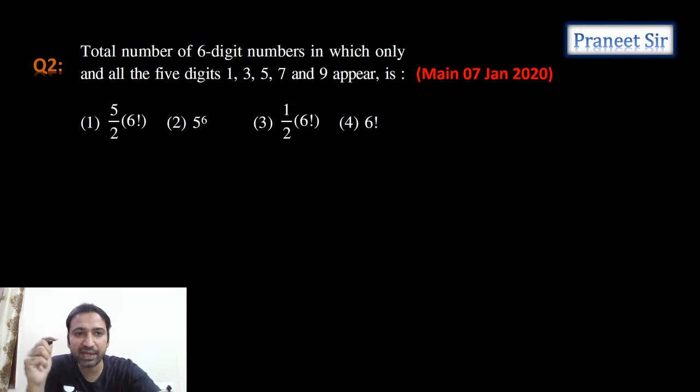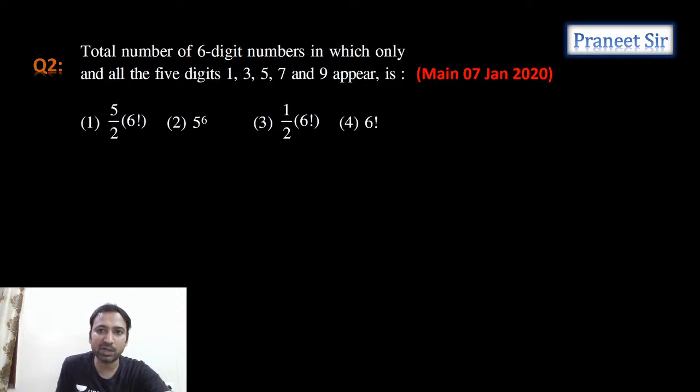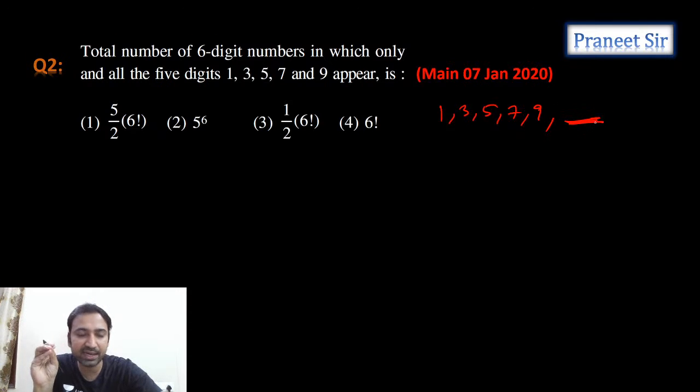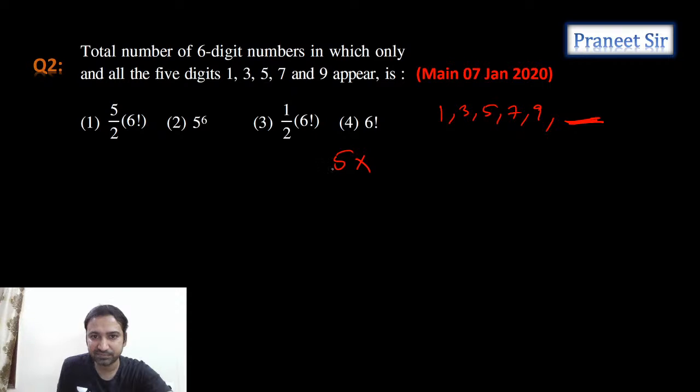So this is the next question we have. Total number of 6-digit numbers in which only and all the 5 digits have to come. See, with the 5 digits, how can we make a 6-digit number? One digit has to repeat. So I'll take one example. Maybe 1, 3, 5, 7, 9. One more digit we should take, guys. So what digit can we take? Either we can take 1, or 3, or 5, 7, 9. So total 5 possibilities are there.